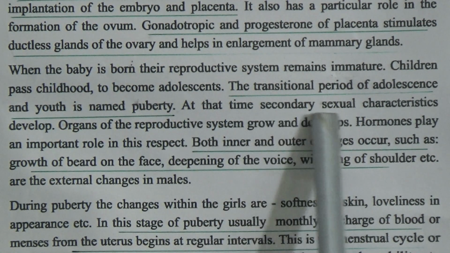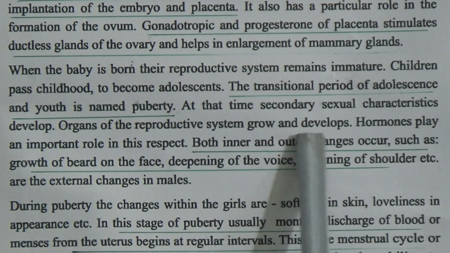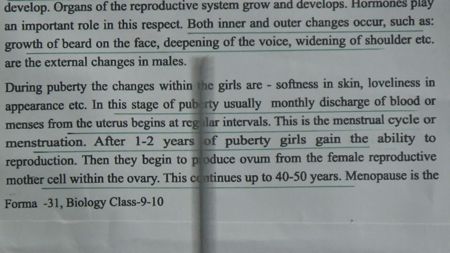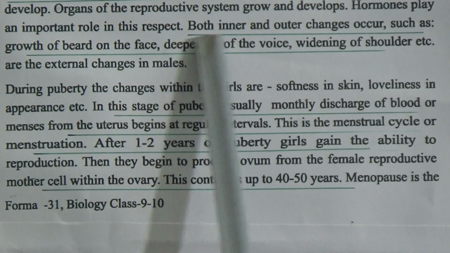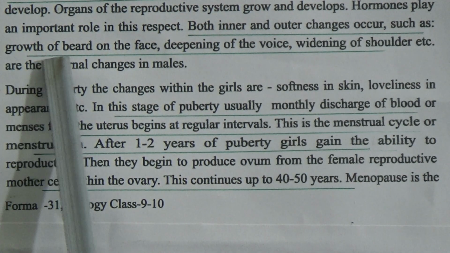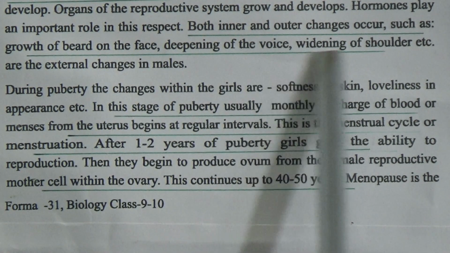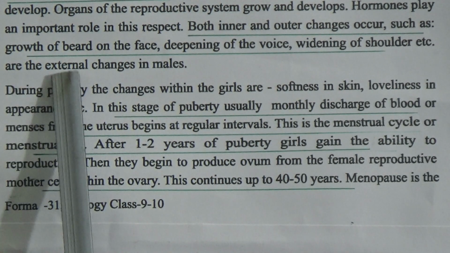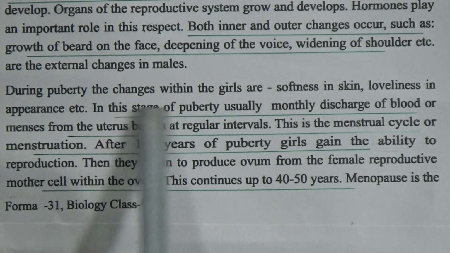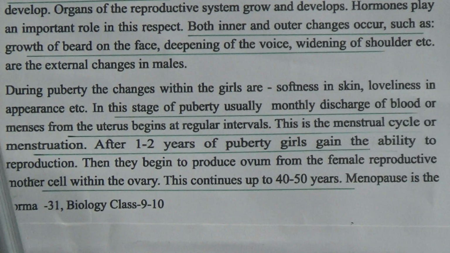At that time, secondary sexual characteristics develop, and organs of the reproductive system grow and develop. Hormones play an important role in this respect, and both inner and outer changes occur, such as growth of beard on the face depending on the boys, widening of shoulders, etc. are the external changes in males. During puberty, the changes within the girls are softness in skin, loveliness in appearance, etc.